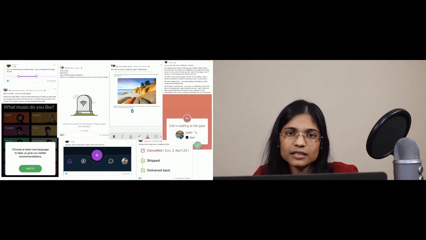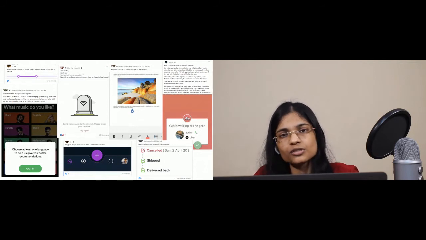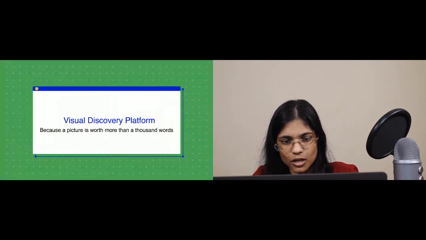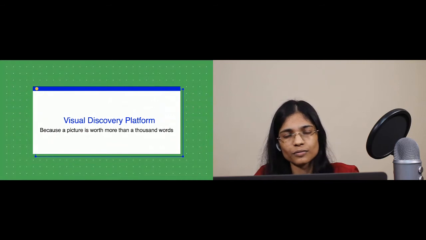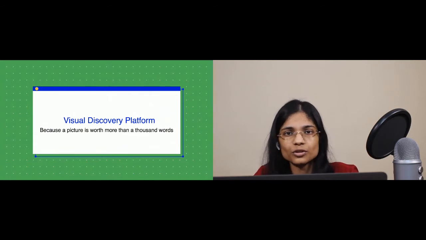But the thing in this case is that the cycle for your issue resolution is often too high. So, what if I tell you that there is a visual discovery platform that can aid you in your hunt? Because as we all know, a picture is worth more than 1,000 words.